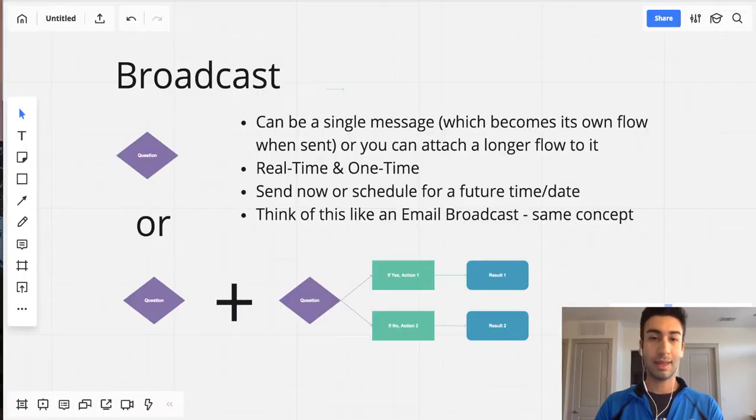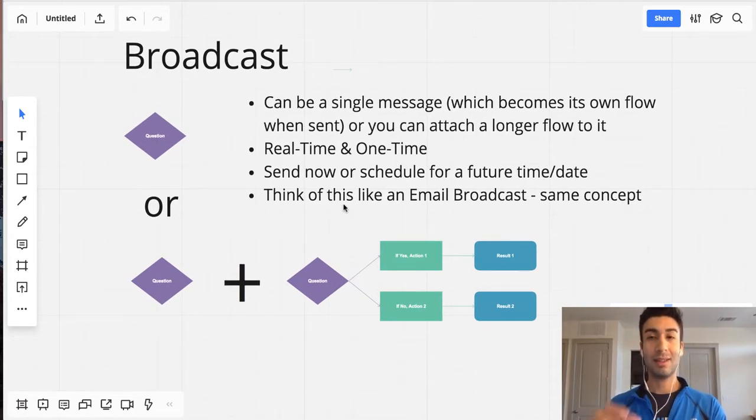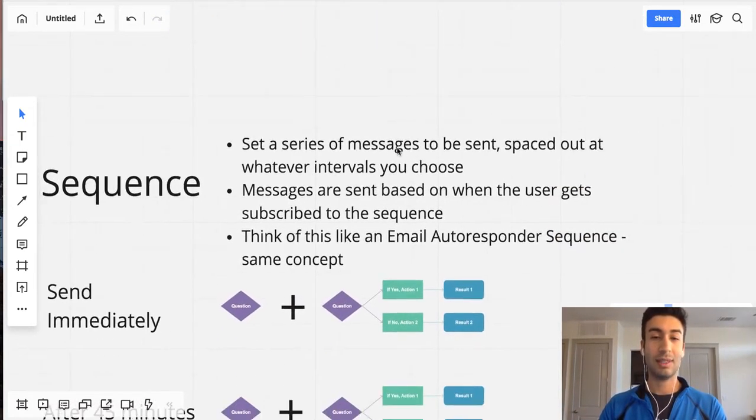So that's what a broadcast is. And yeah, it's really simple. It's just a live real-time message, and you can hook up anything that you want to it, except you cannot send out a sequence as a broadcast because that would just be weird. It doesn't really make sense. So let's go ahead and cover what a sequence is.